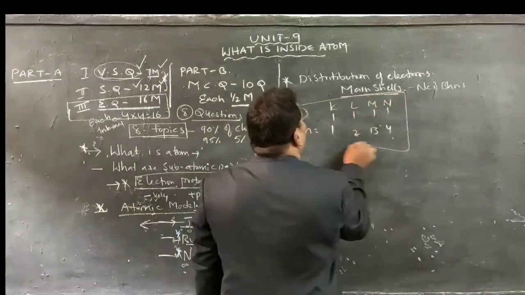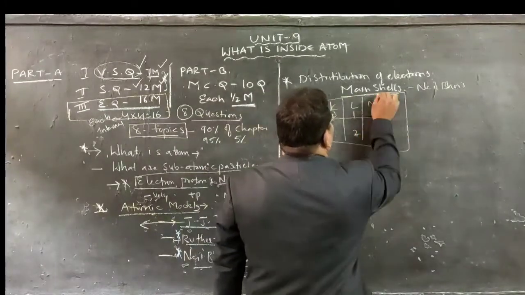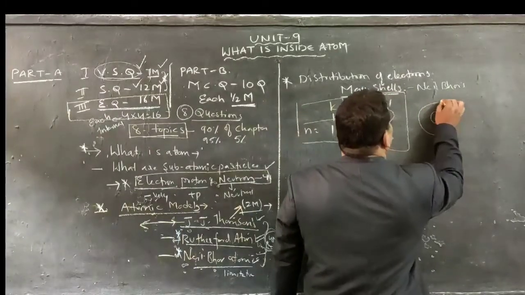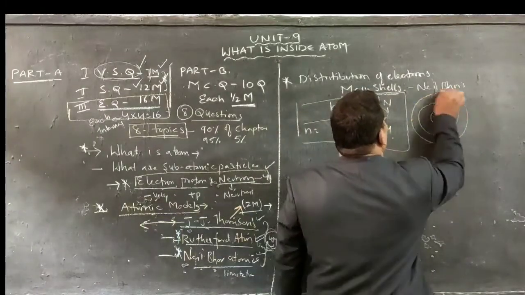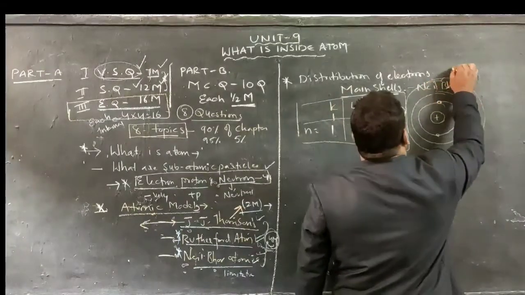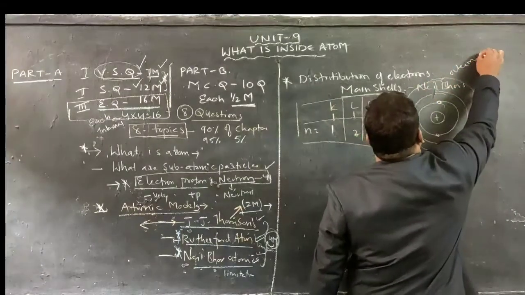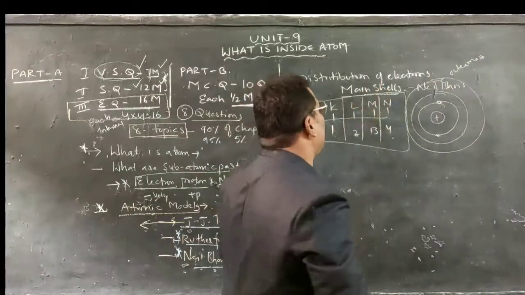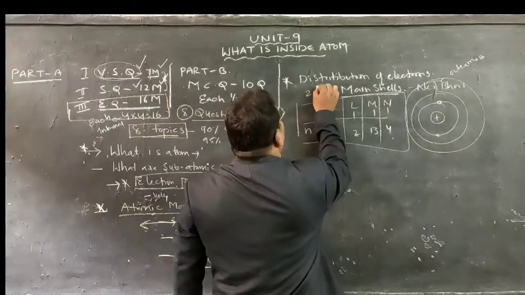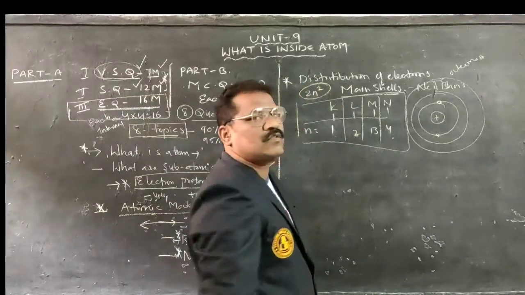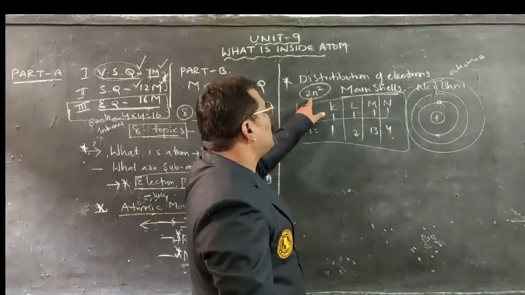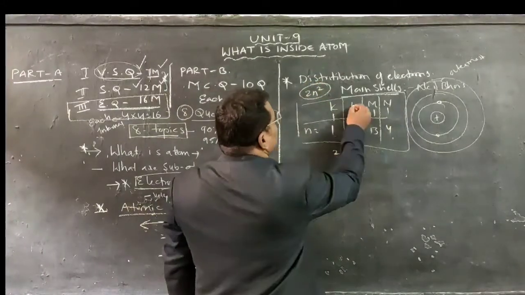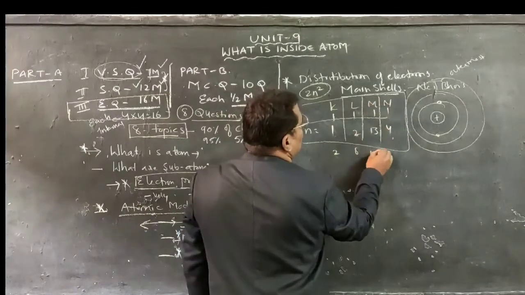We call them main shells. K shell, L shell, M shell. The shell which is near to the nucleus is called K shell. The shell which is far from the nucleus is called the outermost shell. Maximum number of electrons arranged in a particular main shell depends upon one formula. What is that formula? 2n square formula. By using this 2n square formula, number of electrons accommodated in first shell 2, second shell 8, third shell